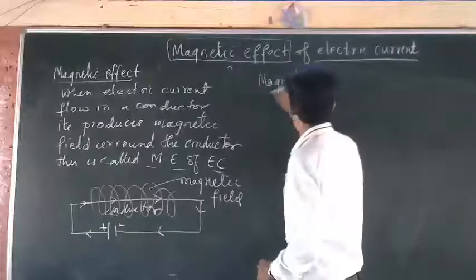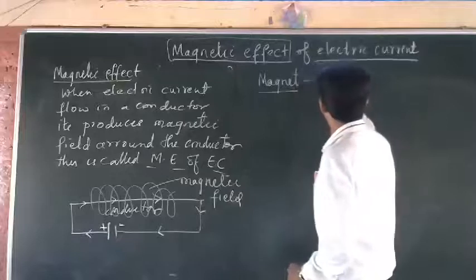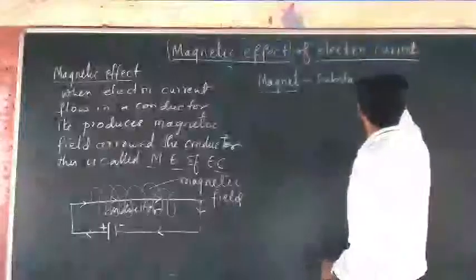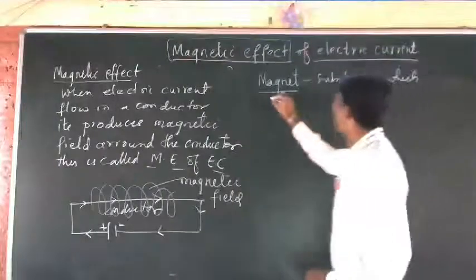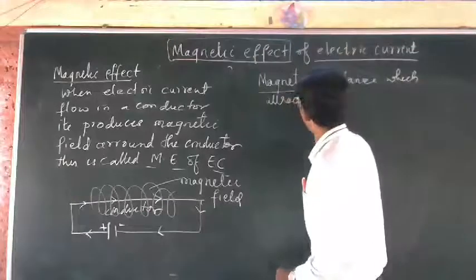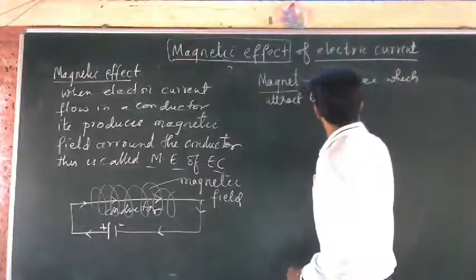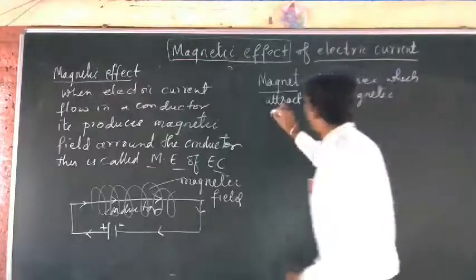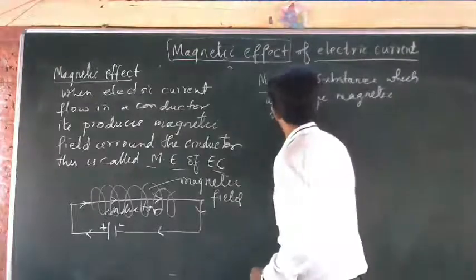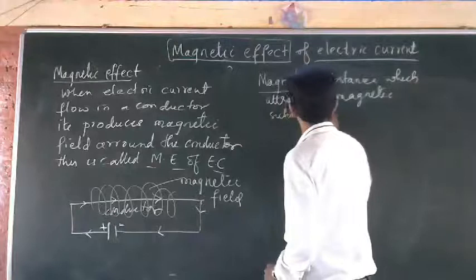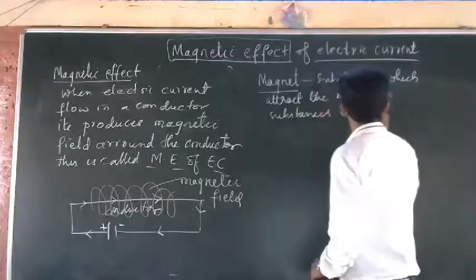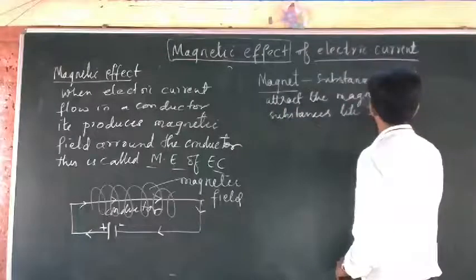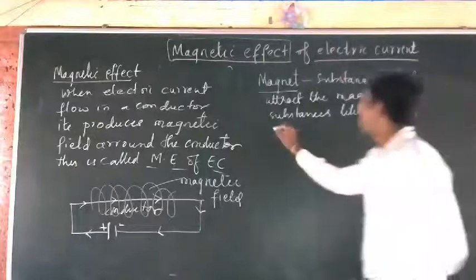So magnets: magnets are substances which attract magnetic substances, like iron.